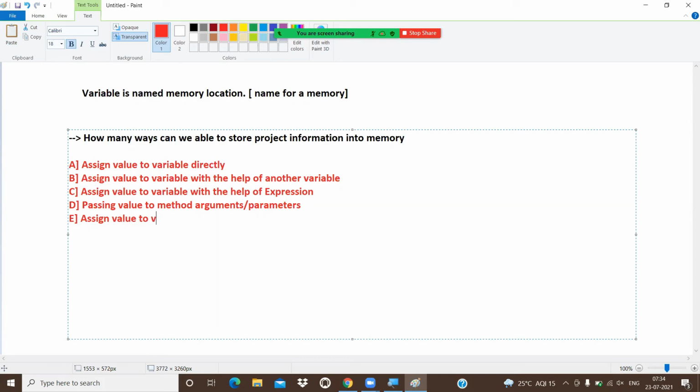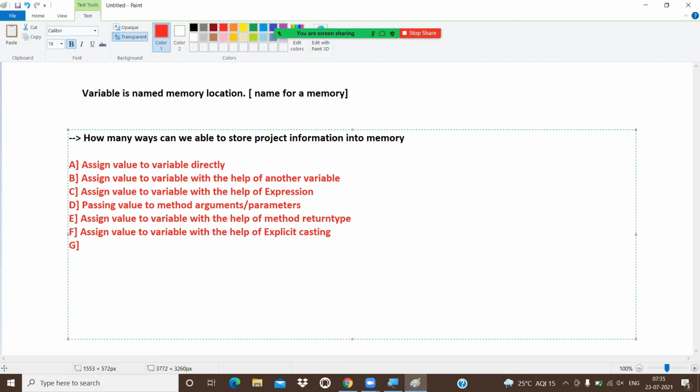And the next one is assign the value to variable with the help of explicit casting.